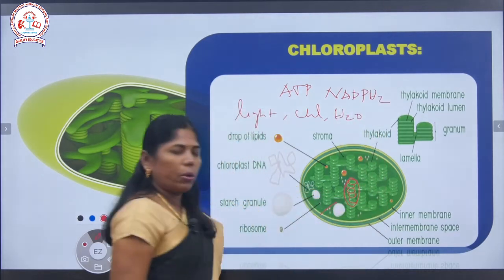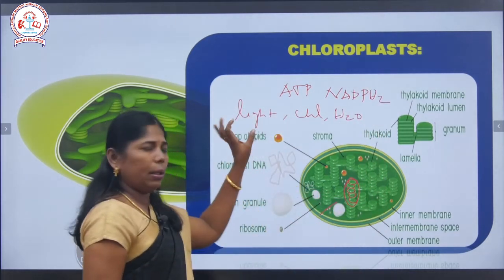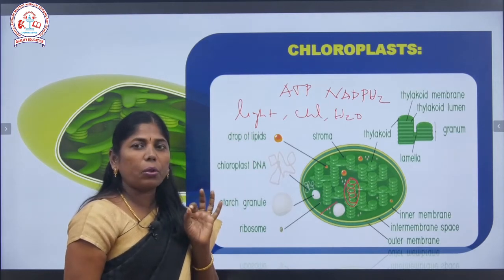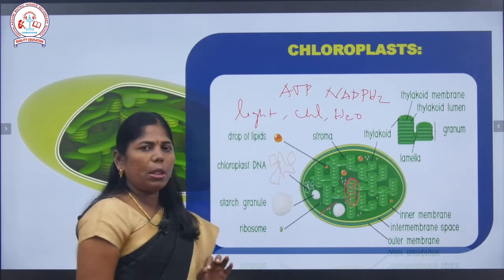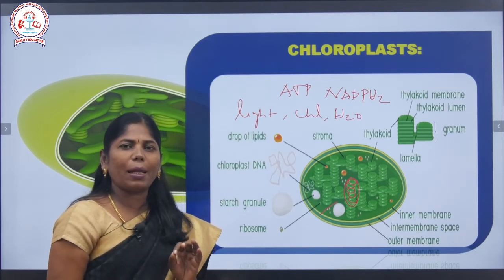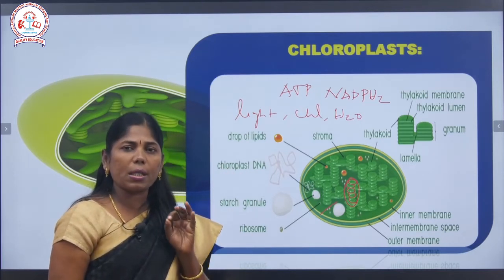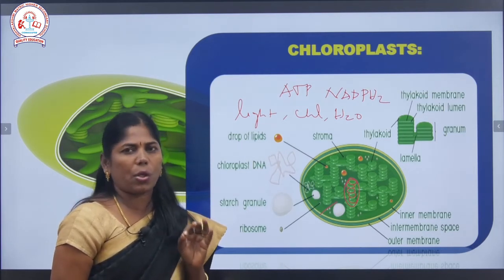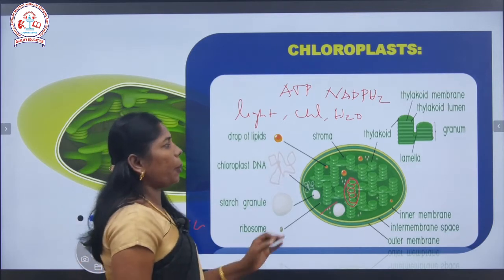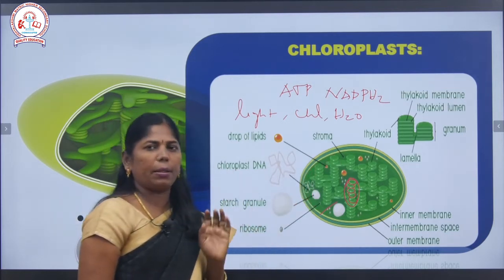So photolysis also occurs in the light reactions. What is photolysis? With the help of the light energy, the water molecules are split into electron, proton, and oxygen is liberated. That reaction is otherwise known as Hill's reaction. Where does that process take place? It takes place in the grana.